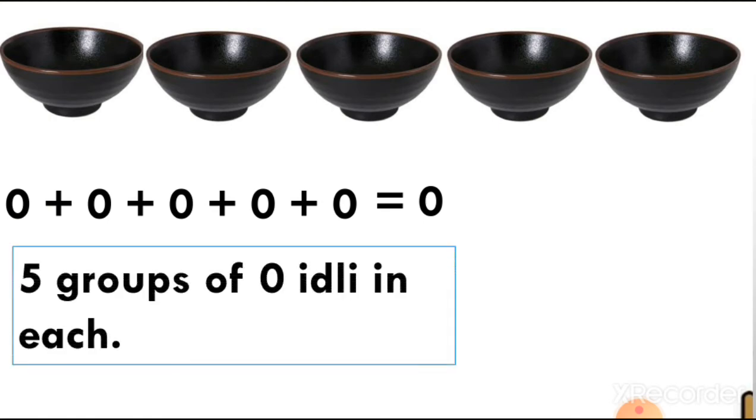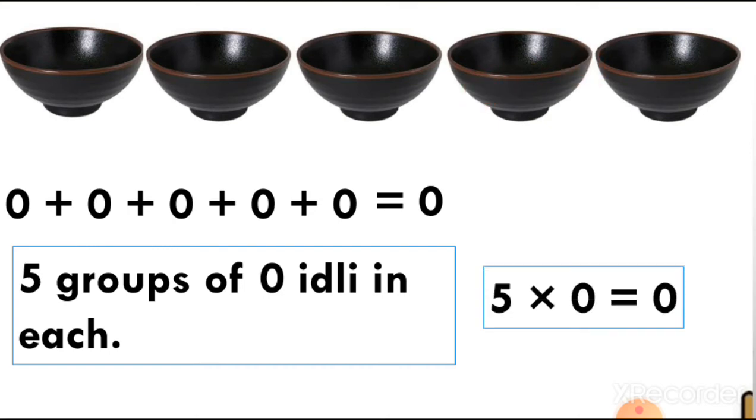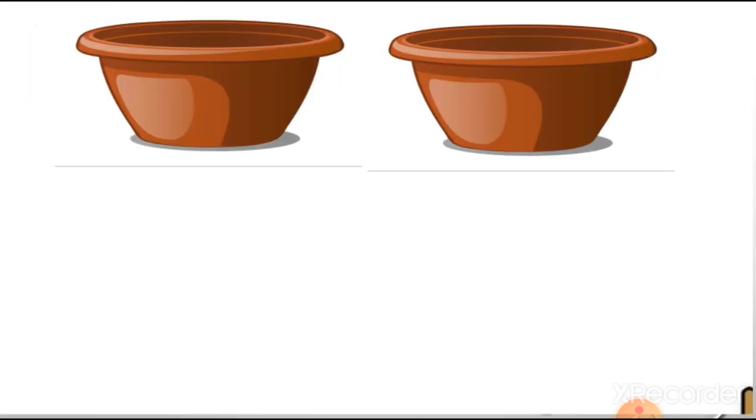Now you can see these 5 groups of 0 idli in each. 0 idli means nothing. There are no idlis in these bowls. So we can say 5 groups of 0 idlis is equal to 0. Whenever you are multiplying any number with 0, you will get the answer 0 only. Just keep this in your mind. This is a rule. If you multiply 1000 with 0, you get 0. If you multiply 5 by 0, you get 0.